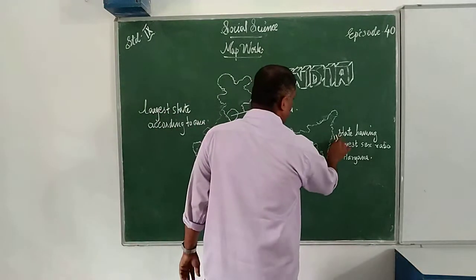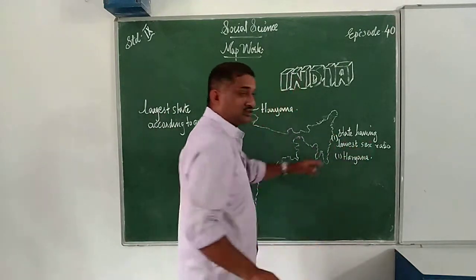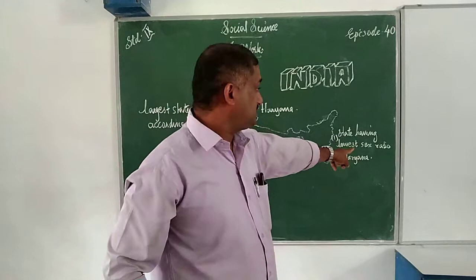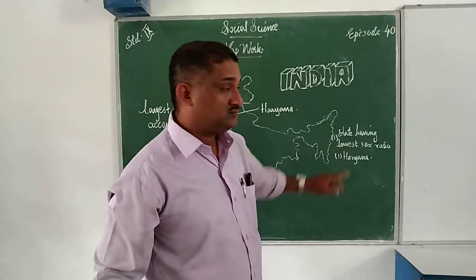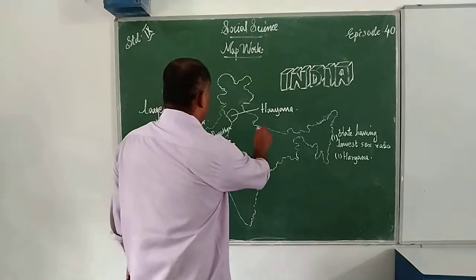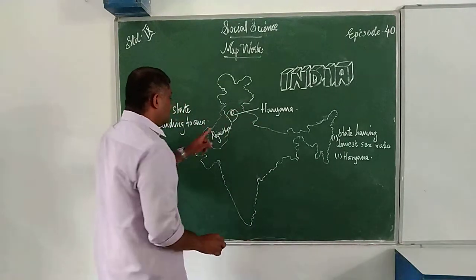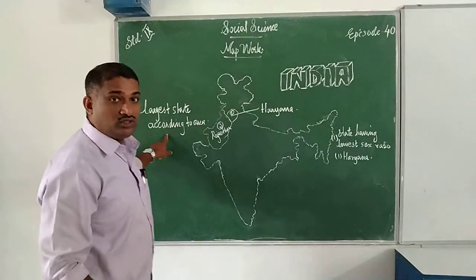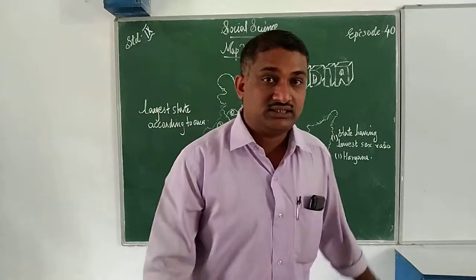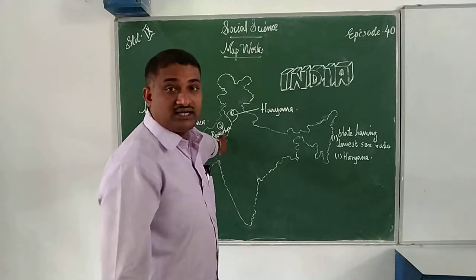First one, the state having the lowest sex ratio, that is Haryana. Next one, second one, largest state according to area. Largest state according to area, which is Rajasthan.